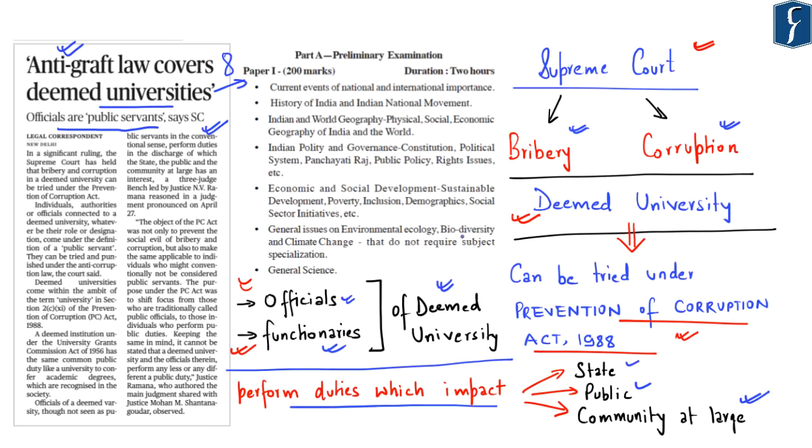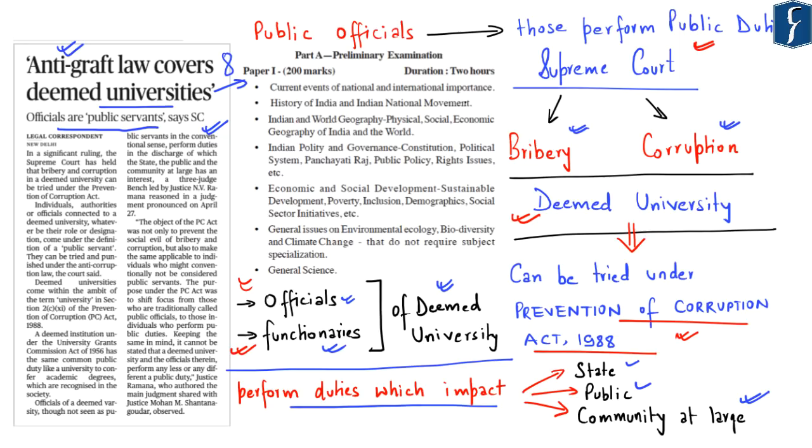Further, the Supreme Court has also held that the object of the Prevention of Corruption Act 1988 was not only to prevent the social evil of bribery and corruption, but also to make the same applicable to individuals who might conventionally not be considered as public servants. So in this regard, the Supreme Court held that the purpose under the Prevention of Corruption Act was to shift focus from those who are officially referred to as public officials under the Act to those individuals who perform public duties. So as per the Supreme Court of India, the officials and functionaries of deemed universities perform public duties and hence they can be termed as public officials as per the Prevention of Corruption Act 1988.